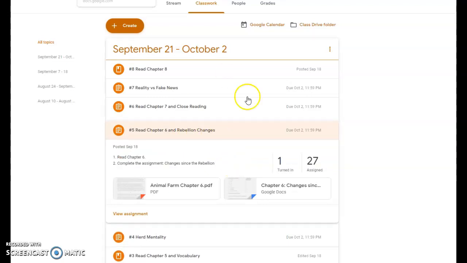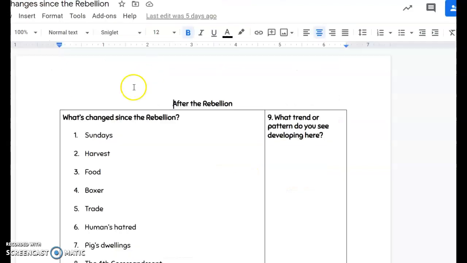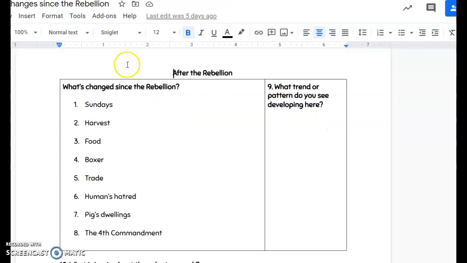So when you open this particular Google document up, you will see that for chapter 6, there are some things that happen that change since the rebellion. So once you've read through chapter 6, it's going to ask you what has changed, and you're going to answer the things that have changed for Sundays, for harvest, food, and so on and so forth. And then there should be some type of pattern that you're going to see because of these changes. So answer this question here.